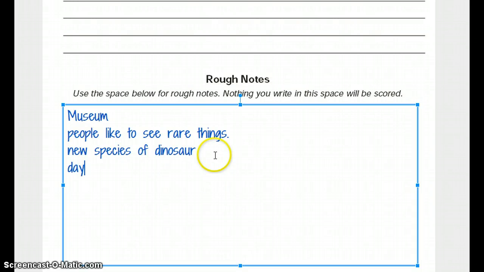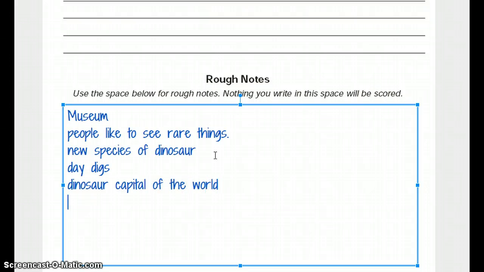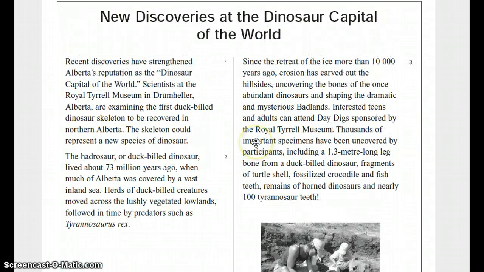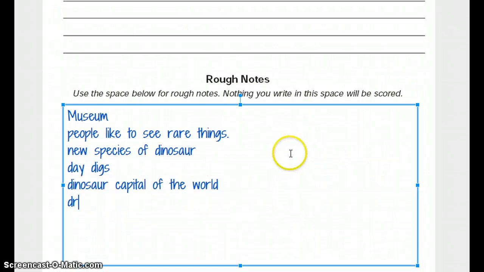There was the thing about day digs, to actually go do some digging yourself. It is the dinosaur capital of the world. That seems interesting. And it was even the place, the land itself, was dramatic and mysterious. Let's write that down here.